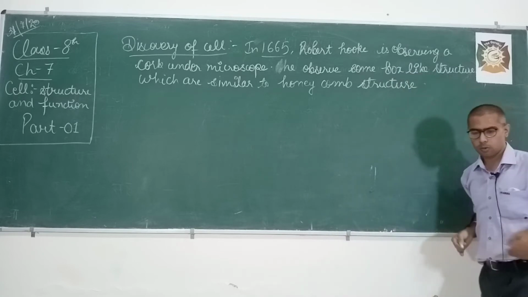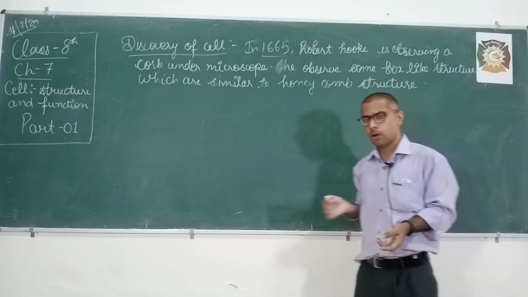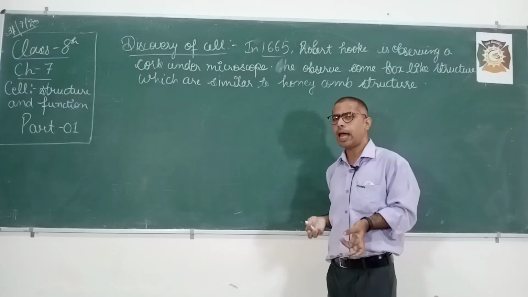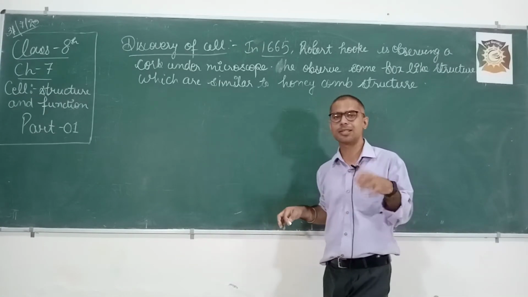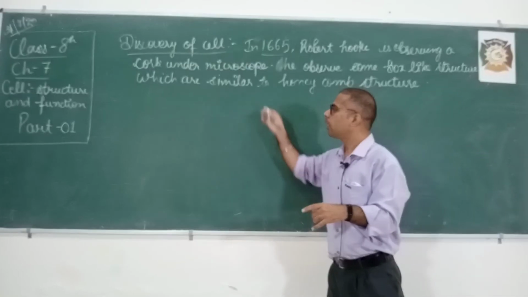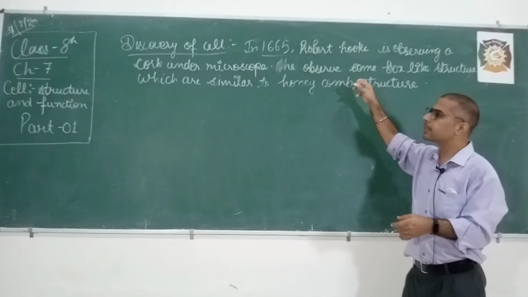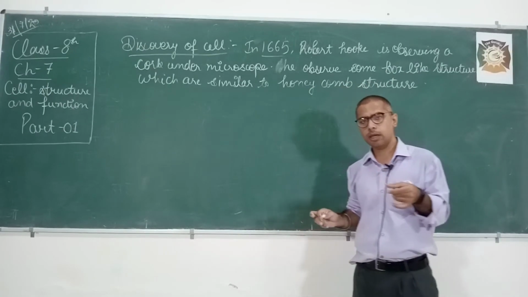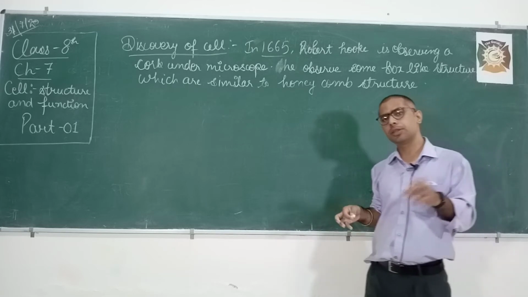Okay, so what happened in 1665? Robert Hooke observed a thin slice of cork under the microscope. So what happened when he was observing the thin slice of cork? He found small box-like structures, which are similar to a honeycomb, where the honeybee lives. Honeybees, as we know, live in the hive.